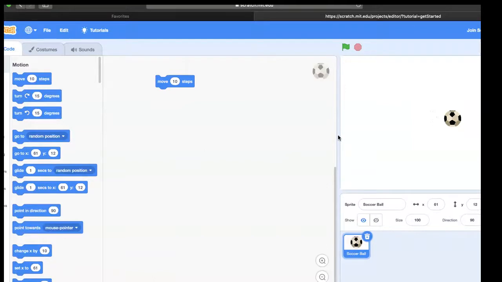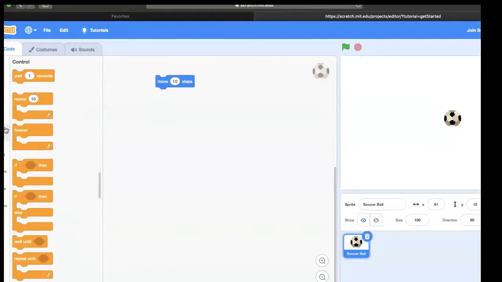Now, we need to get the ball moving, but we're going to make the ball move non-stop. So what we can do is go to our orange control menu, and we'll make him move forever, 10 steps. Let's click on our code and see what happens. He moved, and then he stopped right on the edge.